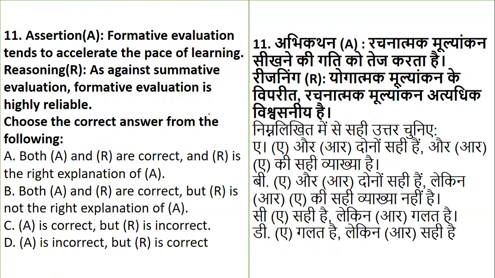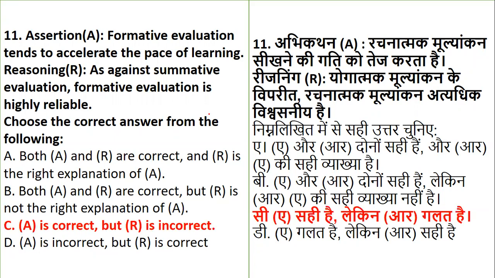So let's see. Formative evaluation tends to accelerate the pace of learning. Reason is, as against summative evaluation, formative evaluation is highly reliable. So for the assertion and reasoning, whether they are correct, whether the reason is right, or whether the explanation is right, which stands among the correct list?